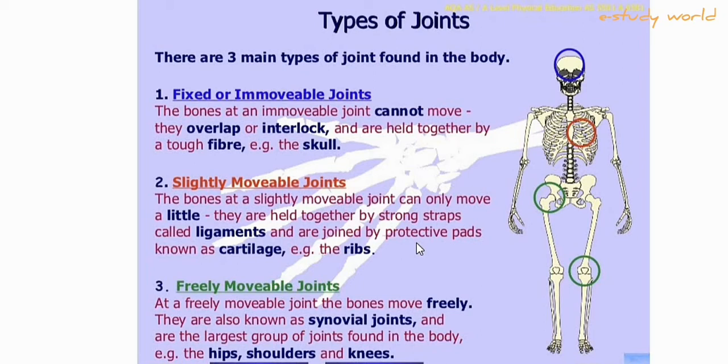Cartilage is a pad-like structure which lies between two bones of the joint, just like in ribs and vertebrae. In the ribs and vertebrae, these all are cartilaginous joints, held together by ligaments.